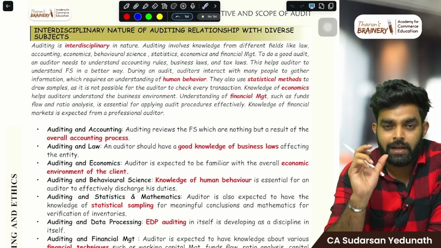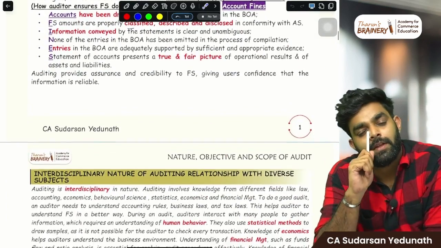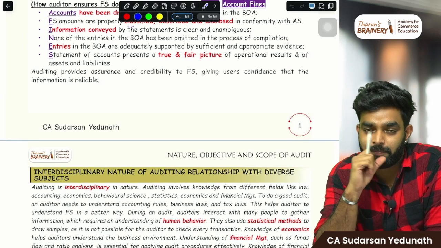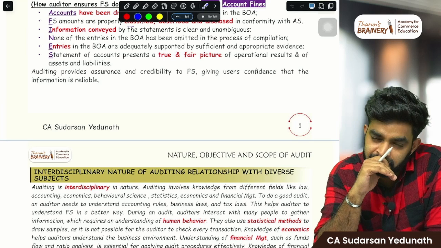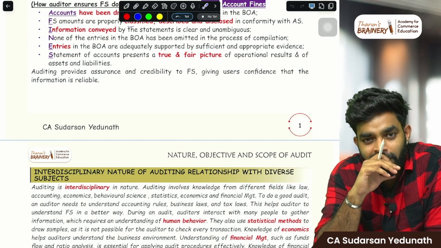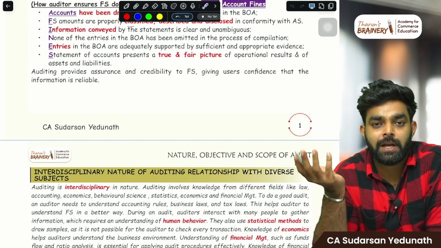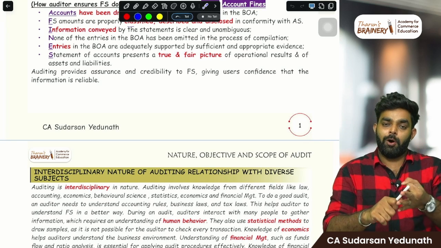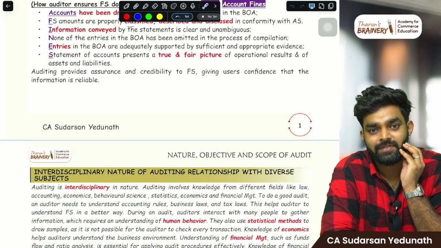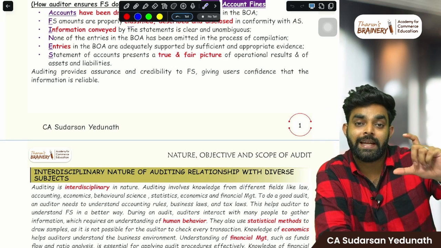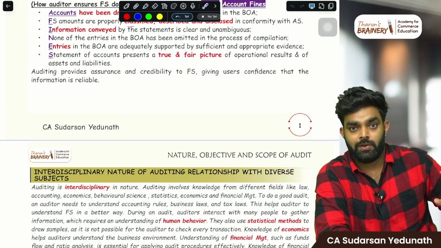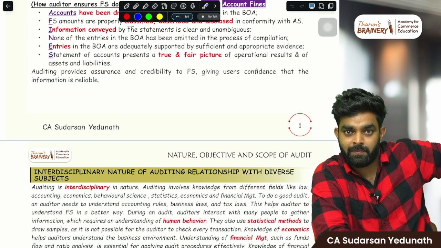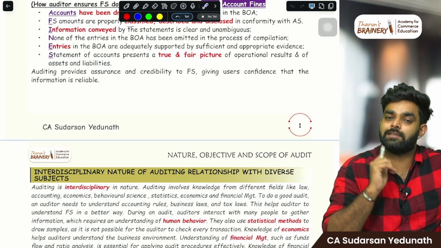Interdisciplinary nature of auditing. Let me ask you one thing. You are studying CA to become an auditor, right? Chartered accountant auditor, most of you. So why do you want to learn other subjects? If you want to become an auditor, just auditing is enough, right? Why are you learning tax, accounts, law, all these subjects? Because as an auditor, you need expertise in these subjects too. So auditing always has a relationship with other subjects. So what are those subjects?